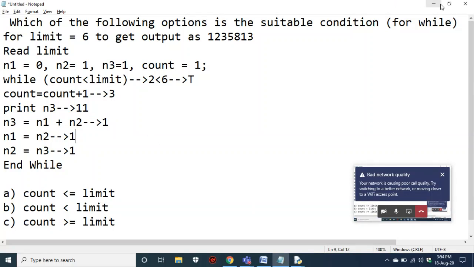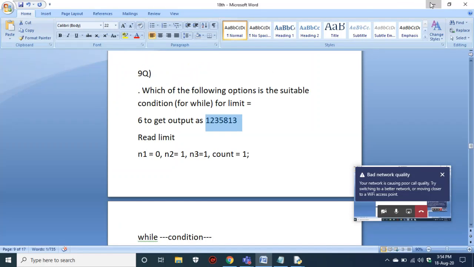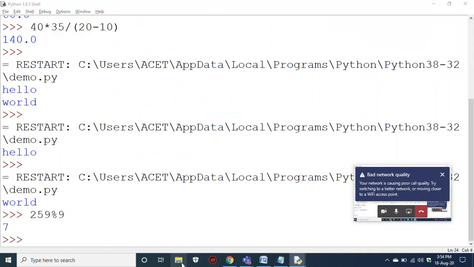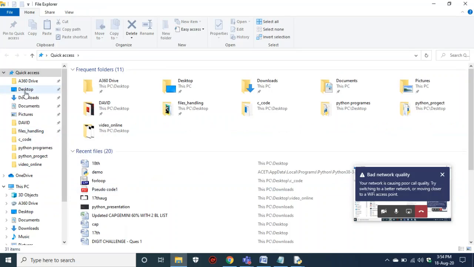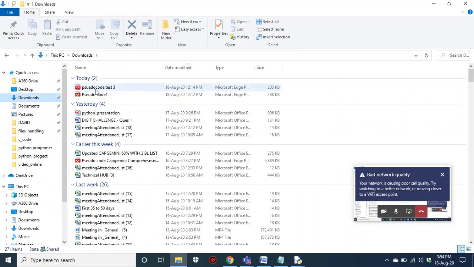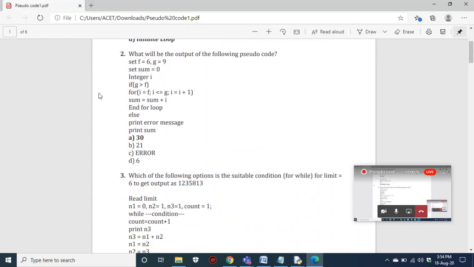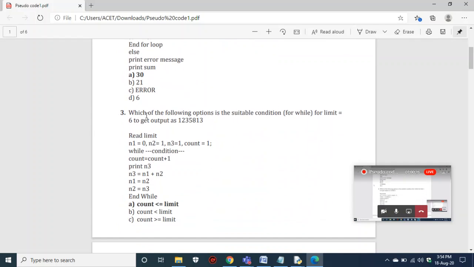Let me see in the PDF. Yes, this is what I have copied, right? If you observe, there is some mistake in this, I think, because we're getting 1 again.